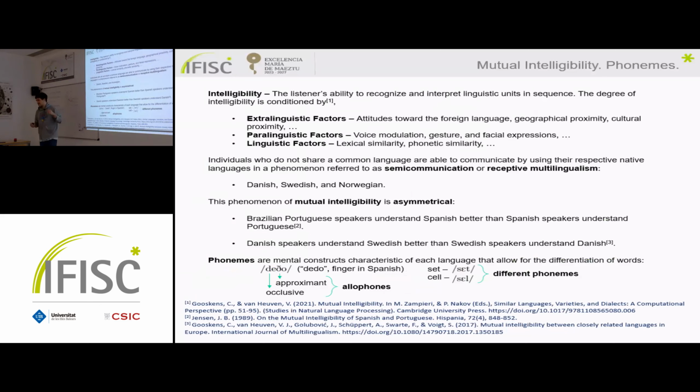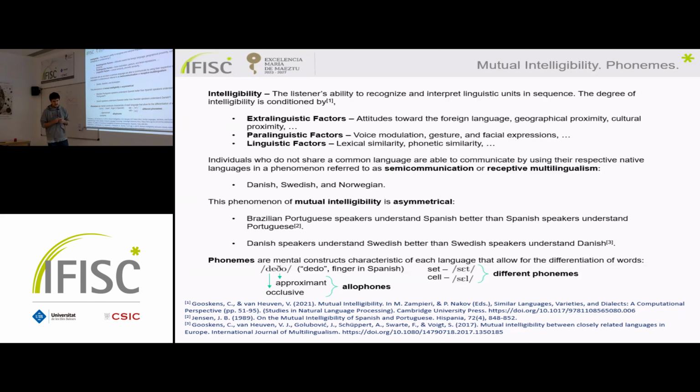Just a brief introduction. Intelligibility is the listener's ability to recognize and to understand the message in sequence, and it depends on different factors, such as linguistic factors, for example the shared words between the speakers, also extra-linguistic factors, such as the attitude towards the foreign language, and paralinguistic factors like voice modulation, gesture, etc.